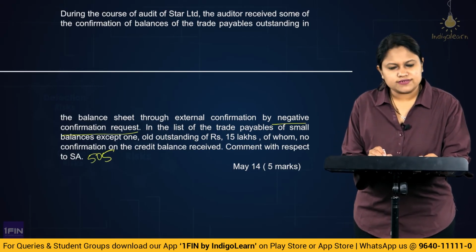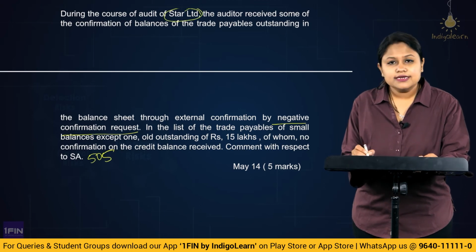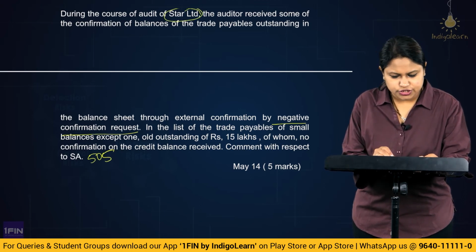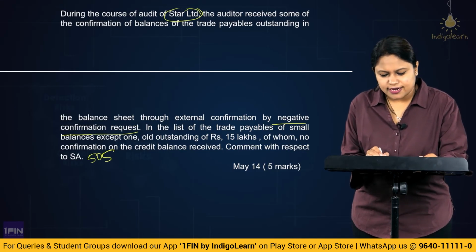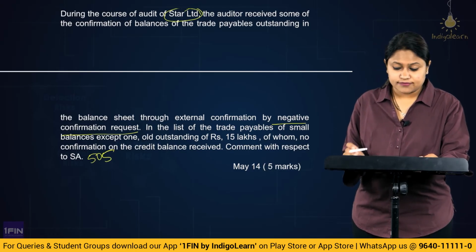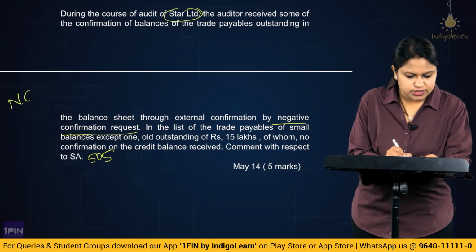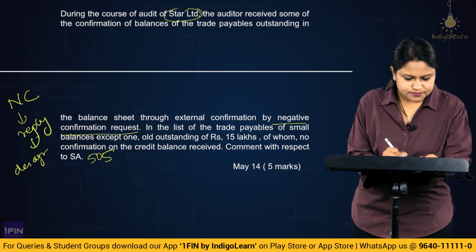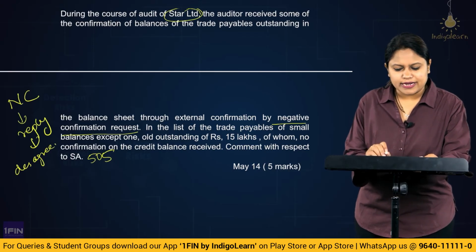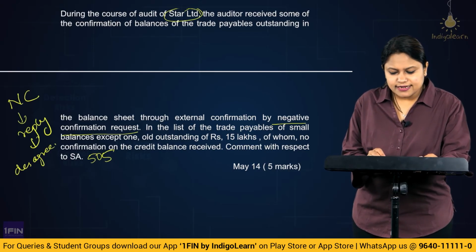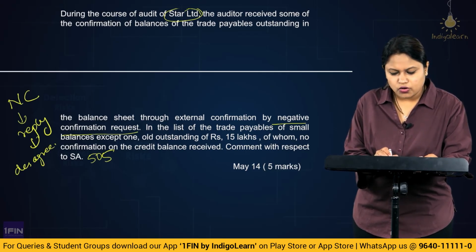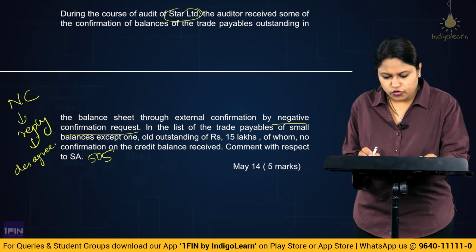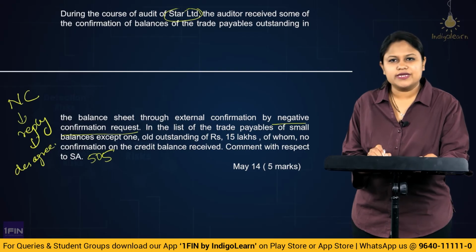During the course of the audit of Star Limited, so our client is Star Limited, the auditor received some of the confirmation of the balances of trade payables outstanding in the balance sheet through external confirmation by negative confirmation request. That means what? When you send a negative confirmation and if you have got a reply, it is basically for what? A disagreement. Correct? So you have got some of the balances replying in the disagreement. In the list of trade payables of small balances, except one old outstanding of rupees 15 lakhs, of whom no confirmation on the credit balance has been received.